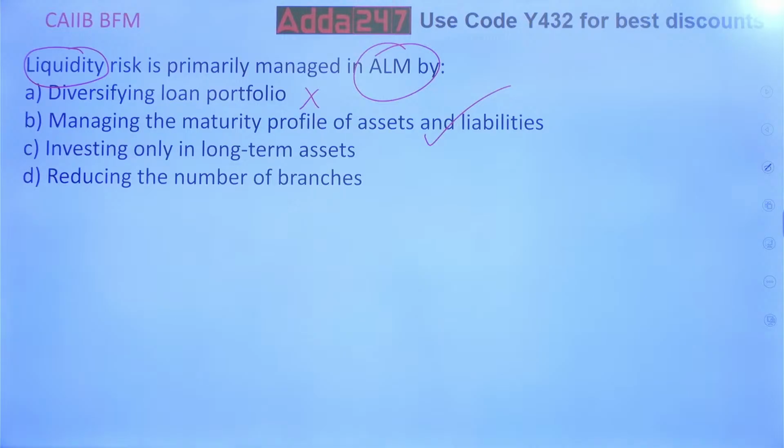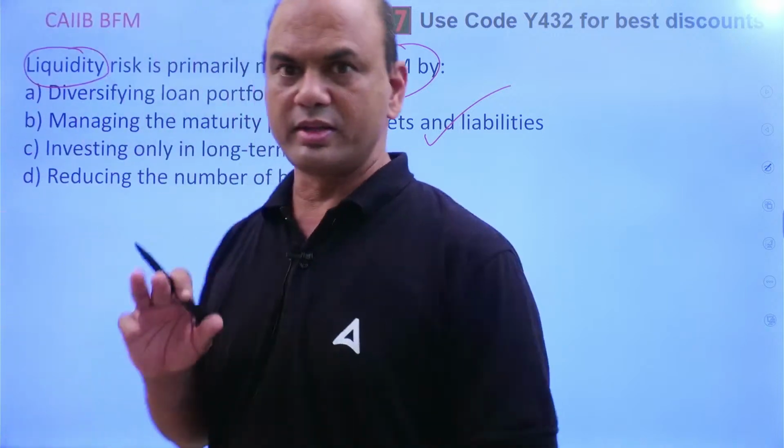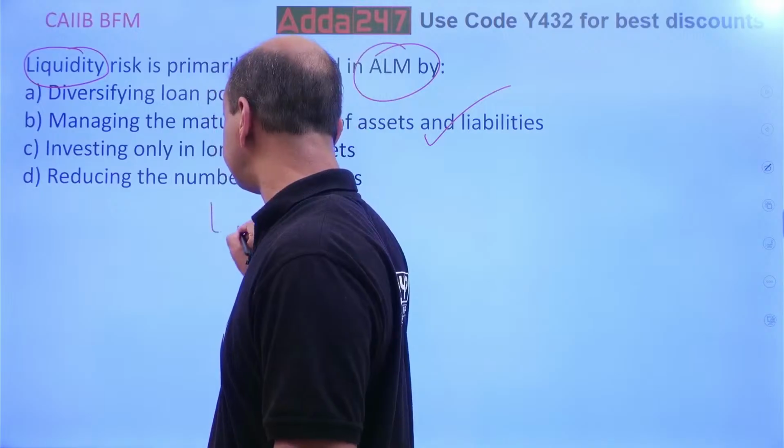Investing only in long-term assets is again not part of this ALM. Of course, it can be a part of ALM because treasury is also allowed to invest. But investing in long-term assets will not have that much effect on the liquidity part. Liquidity is a short-term issue. Kindly note one important part, liquidity risk.